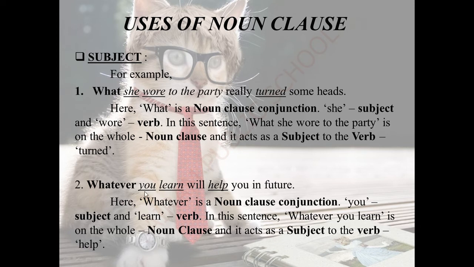It acts as a subject to the verb help. Whatever we learn, what it will do, what the effect will be, will help you in future. So this is the effect. So whatever you learn becomes a noun clause here. It acts as a subject to the verb help. So on the whole, this is the subject which goes with the verb here in the sentence.